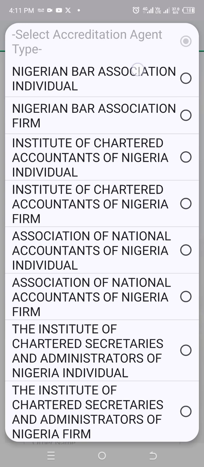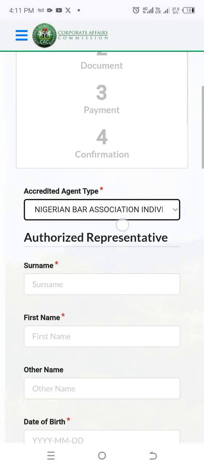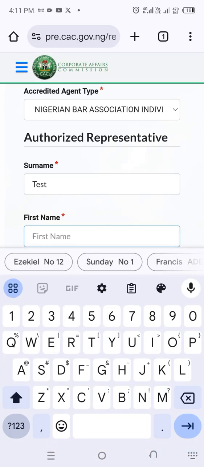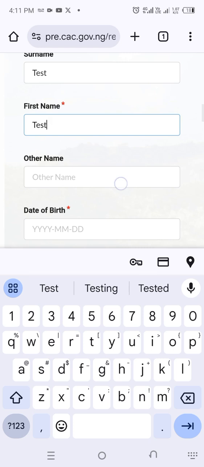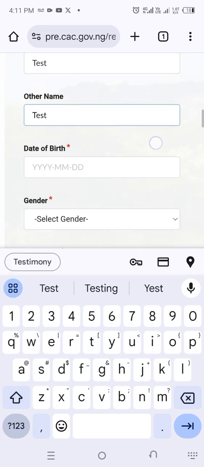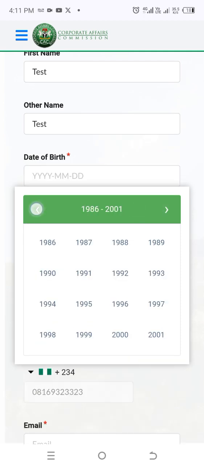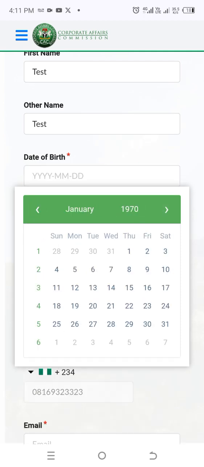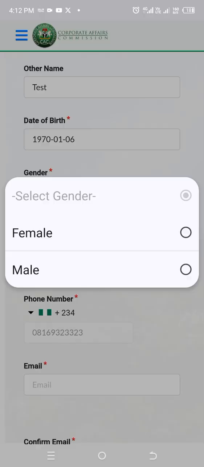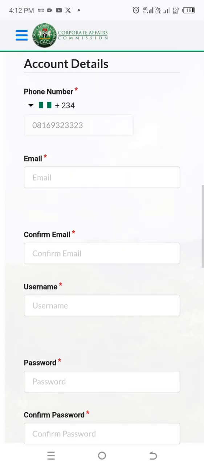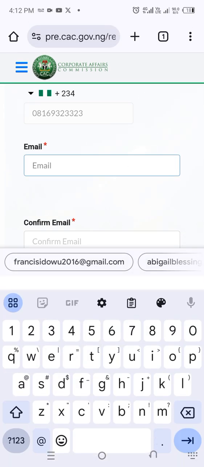So let's select individual now. If I'm selecting individual, you come here, you put in your surname, test, the first name, test, the other name, test, and the date of birth, which means you must be more than 18 years, right? Whatever the date of birth is, you put it there. Gender, either male or female. Nationality has to be Nigerian, obviously. Phone number has already been inserted. Email address should also be put here.